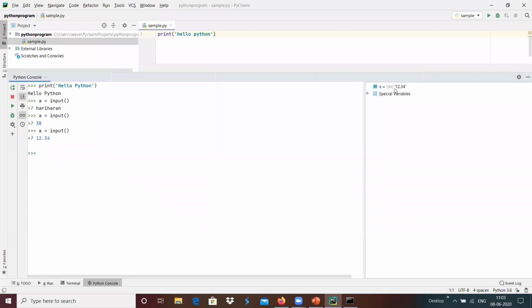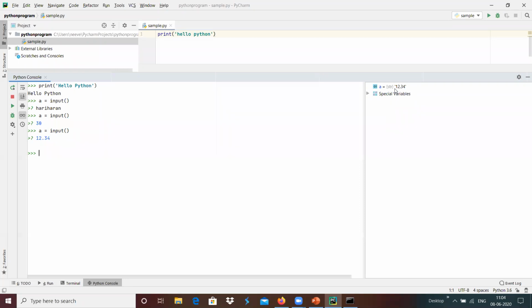We should take note that all the input fed from the user using the input function will be a string variable. If suppose we wanted to do any mathematical checking, we have to convert that into the respective format.